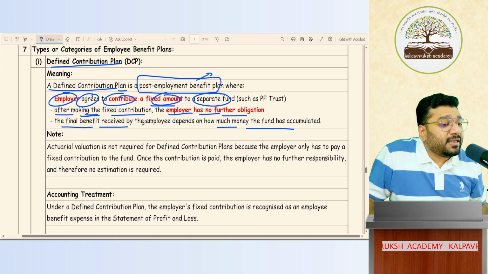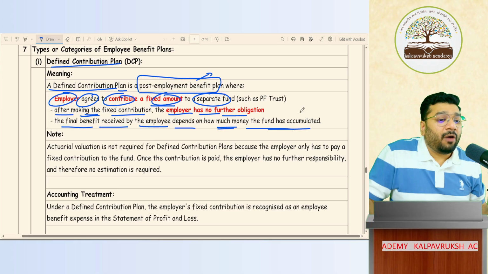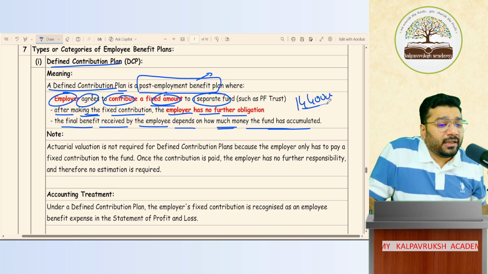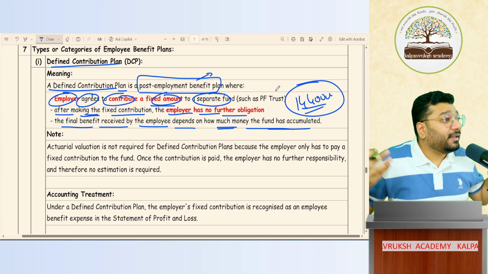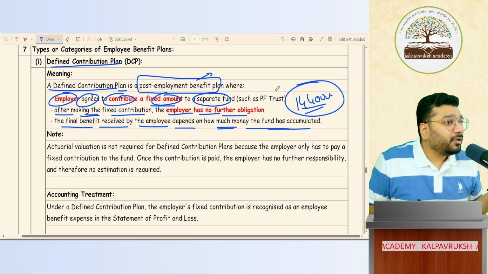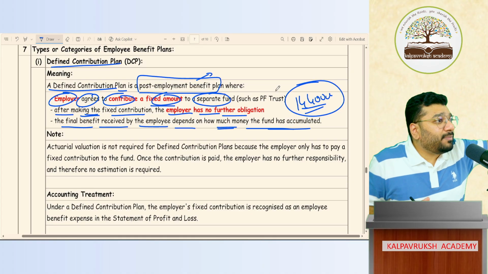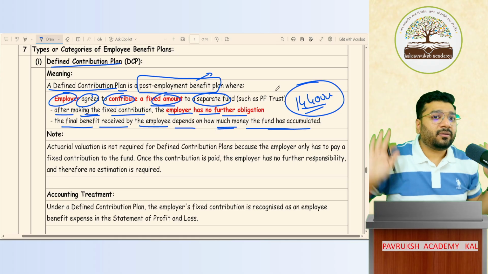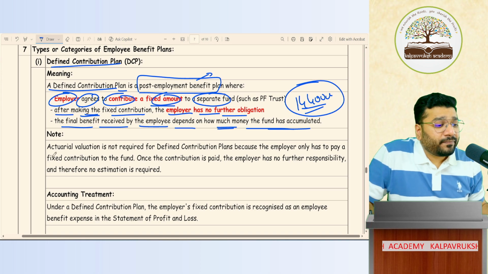The final benefit received by the employee depends on how much money is accumulated in that fund. In that fund, how much money is accumulated? 14,40,000. This much money I'll pay and leave it. If the employee wants money above and beyond that, he cannot come and catch hold of my neck and tell me, give me the balance money also. What balance money? Whose balance money? What we agreed, that much I contributed. Game over. This is called a defined contribution plan.